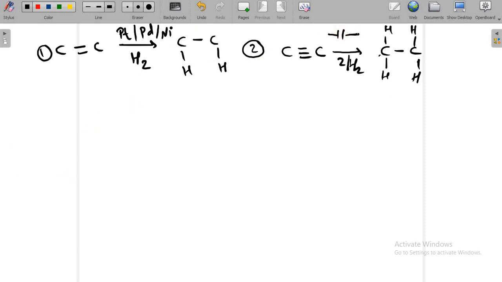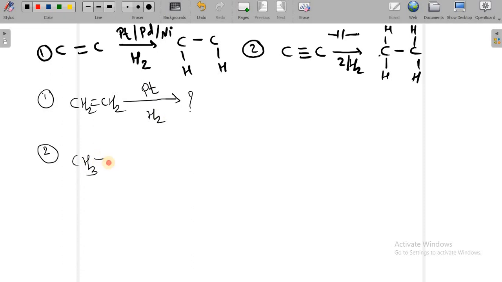So what is the example? I am writing the example first. This is the first example for this reaction. Suppose CH2 double bond CH2 reacts with platinum in presence of H2, what is the product? Or suppose there is a reaction, CH3 CH double bond CH2, which on reaction with another catalytic agent, palladium, what is the product?